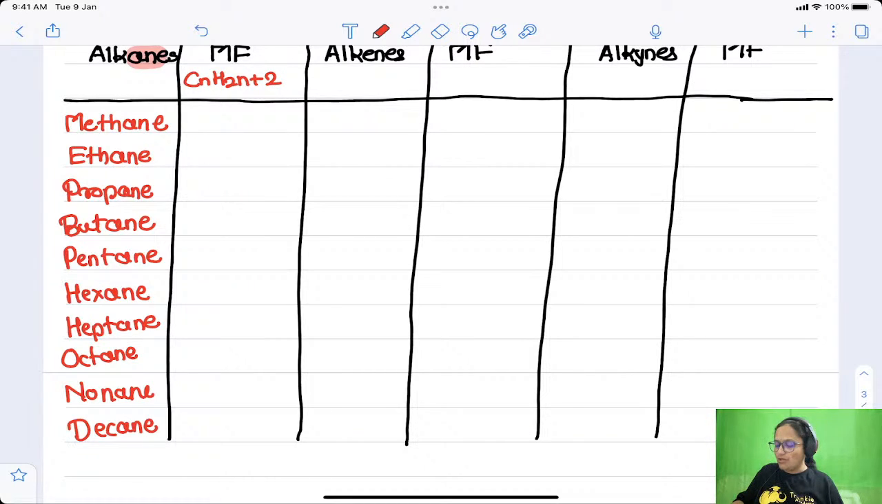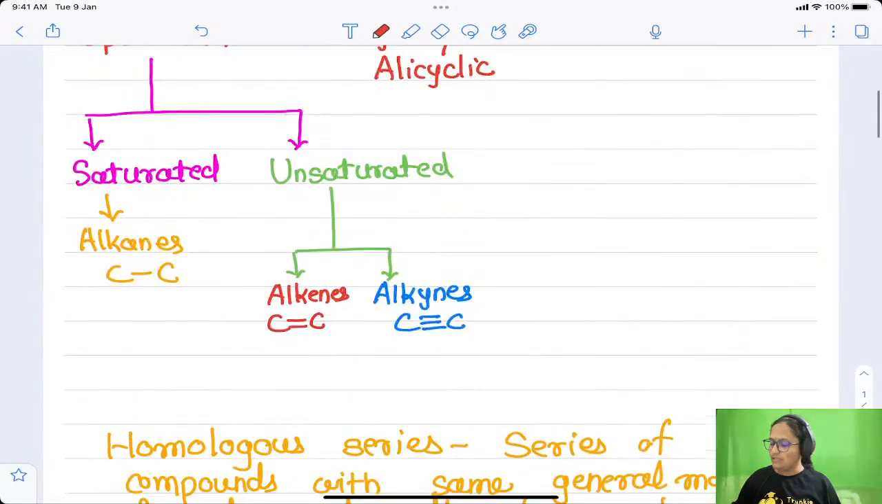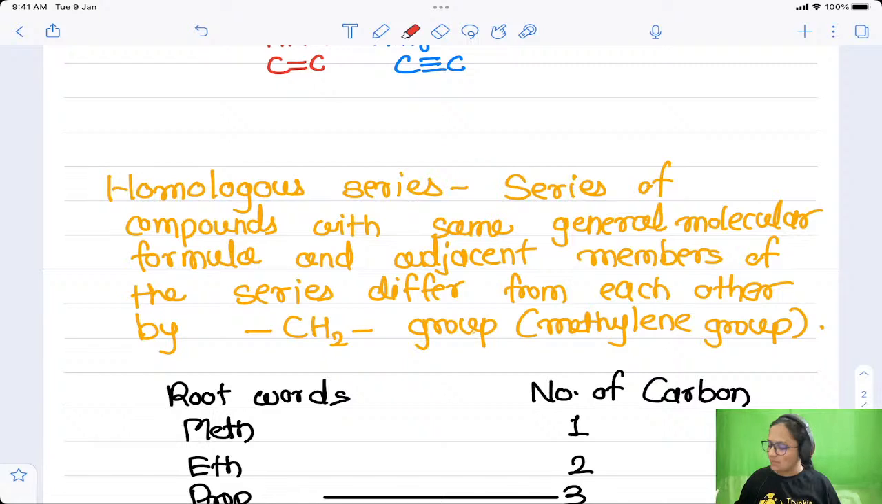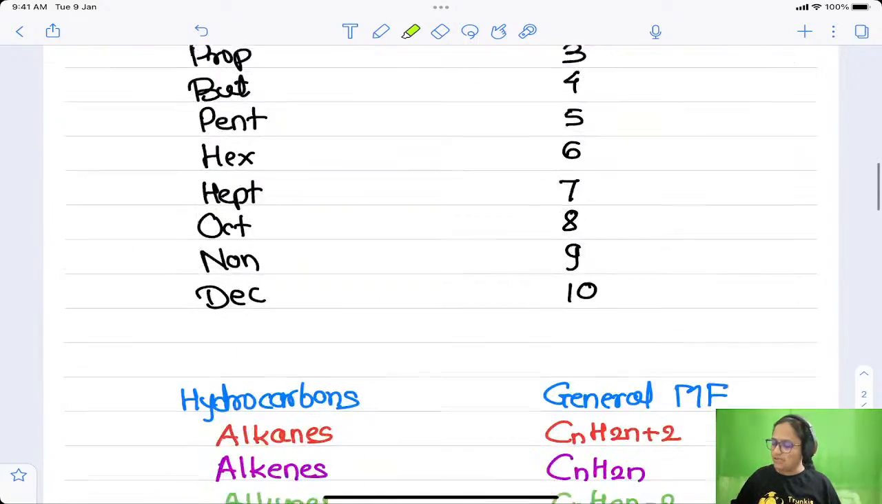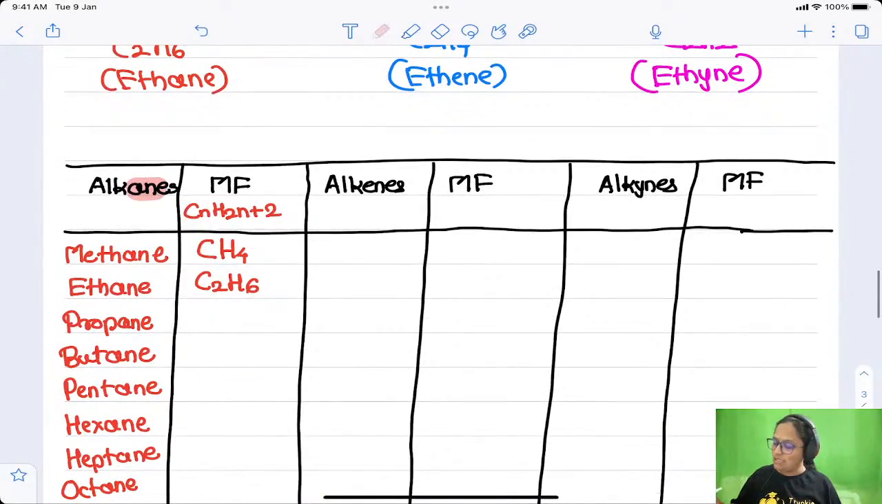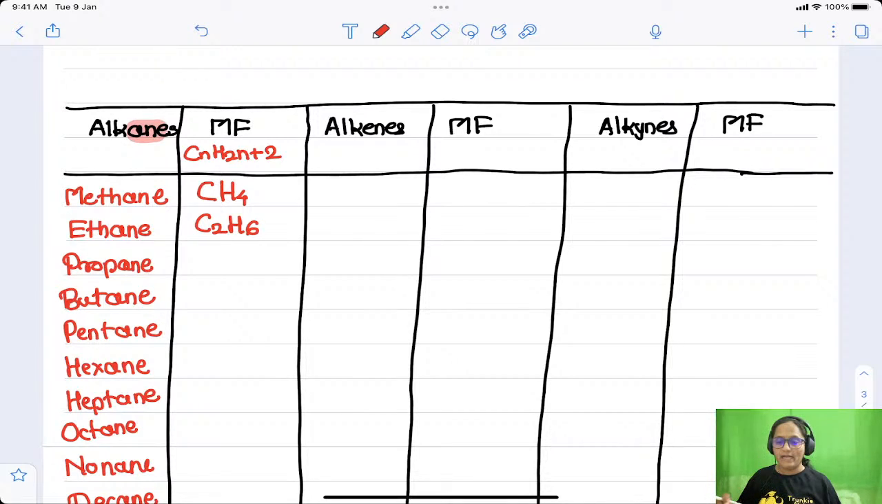For the first one, n equal to 1, it will be CH4. Then for n equal to 2 it is C2H6. Now every time, instead of putting the value of n in the formula, you can do one thing. As I have told you, adjacent members of the homologous series differ by what? A CH2 group. So the same thing you can use here to write the formulas. Simply go on adding CH2. That is also very easy.